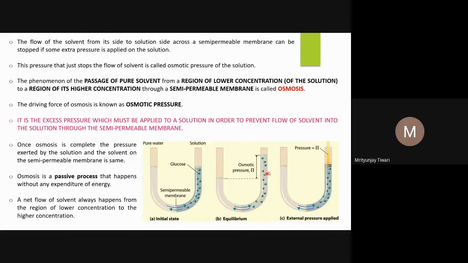It is not the density of the solvent, because here in this column it is the solution, and g is the gravitational acceleration. And because of this extra pressure, that pressure is the osmotic pressure. If you apply the same pressure at the beginning here itself, what will we see? You won't see any net flow of the solvent from the solvent to the solution, because this much pressure is already there. This water is flowing because it has to maintain this osmotic pressure, because the pressure on both the arms is not the same. If the pressure on both the arms is not the same, that is why this liquid is moving.